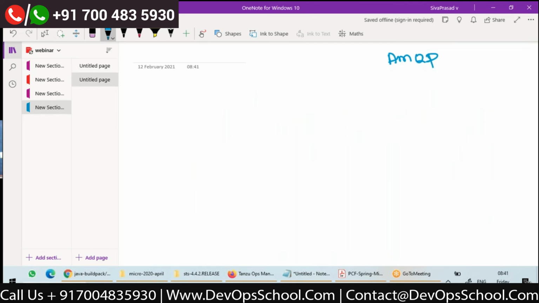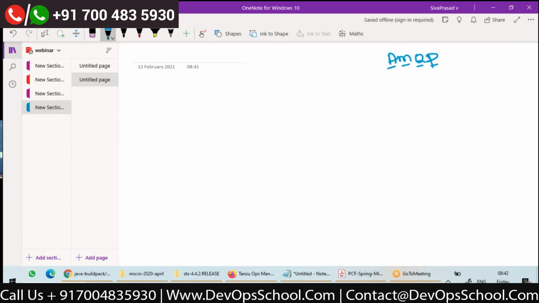AMQP, Advanced Message Queuing Protocol. So we can use servers like Apache ActiveMQ or RabbitMQ, etc. Since in microservices we might have to communicate language agnostically, we prefer to use messaging using AMQP, right?